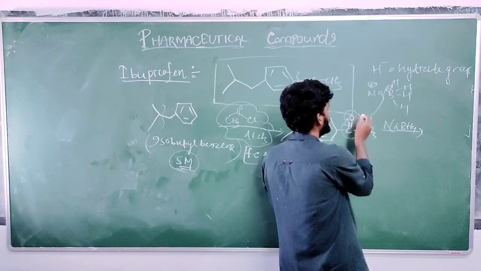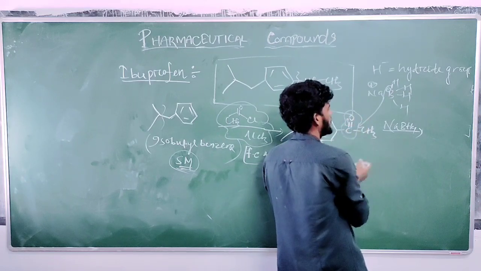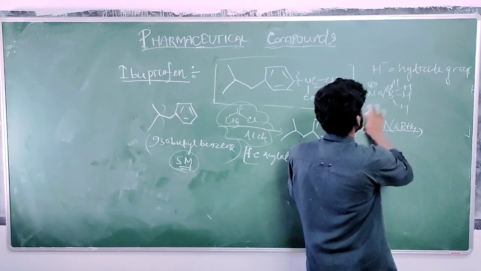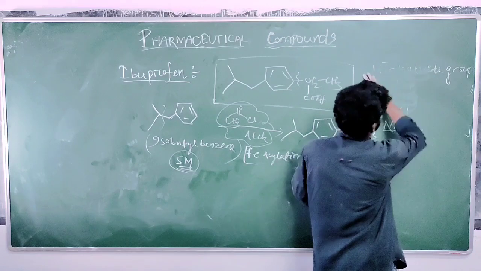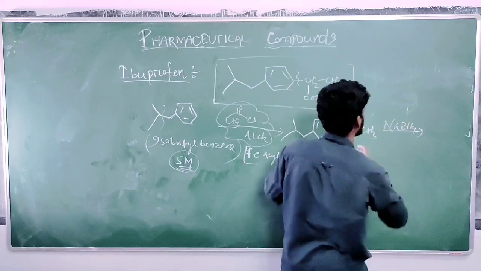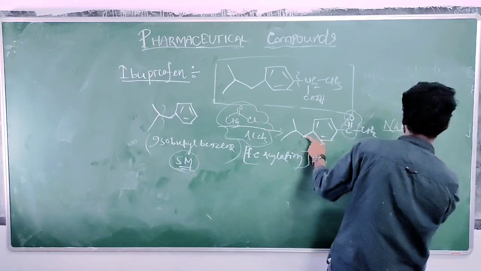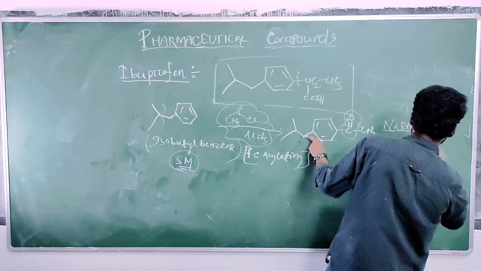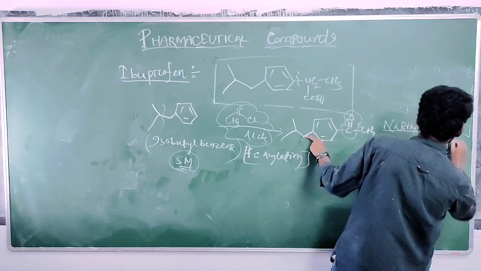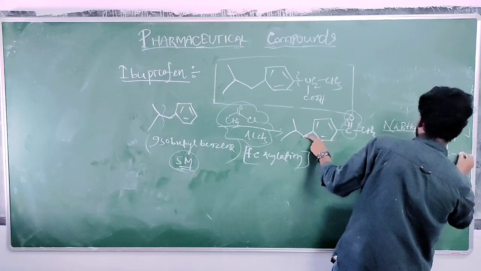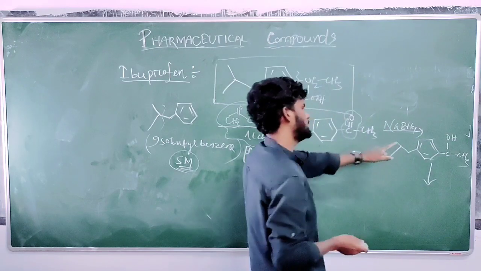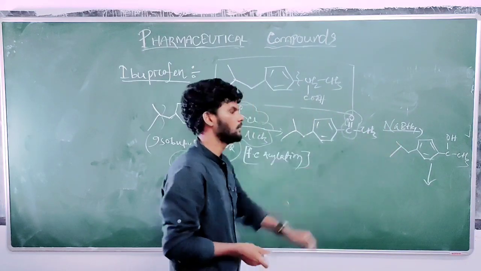O minus will take up one hydrogen to form alcohol. So this is the reaction mechanism of the reducing agent sodium borohydride. So what will it form? COH CH3. Now we got the alcohol.